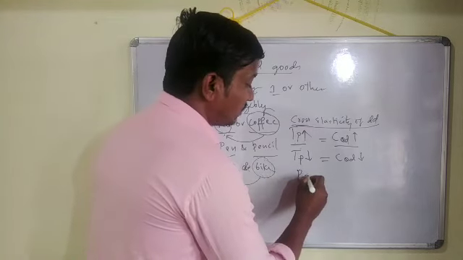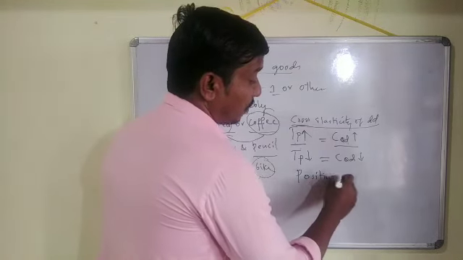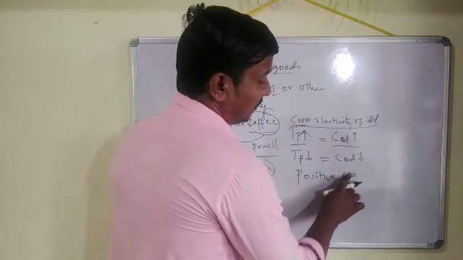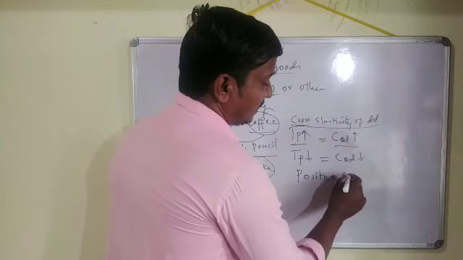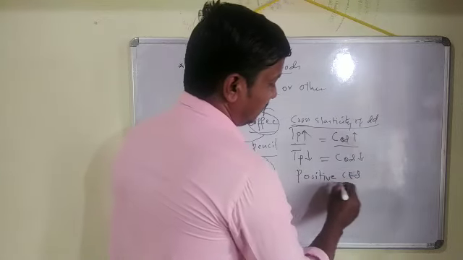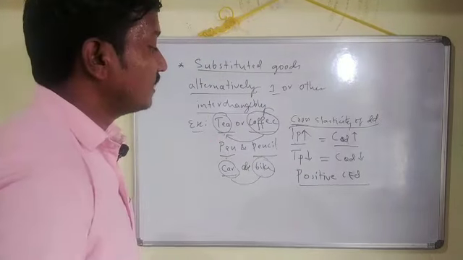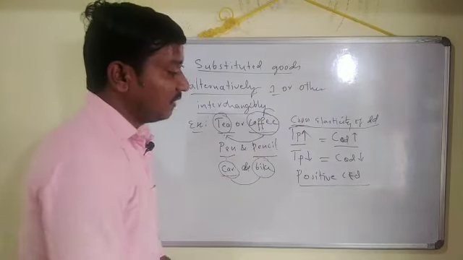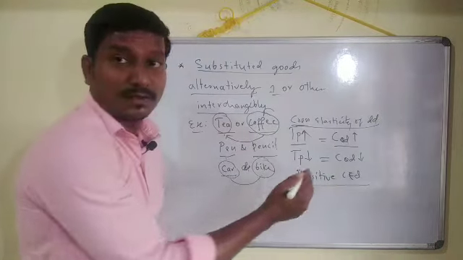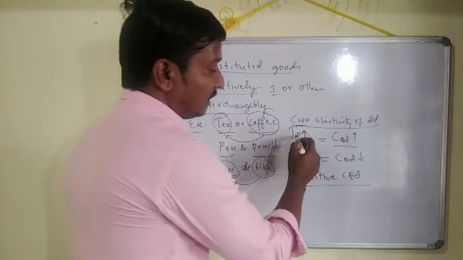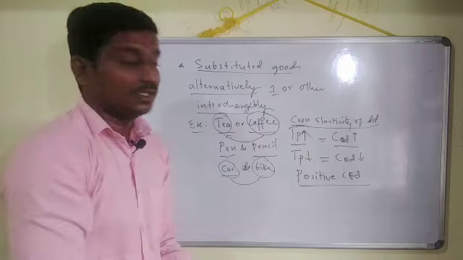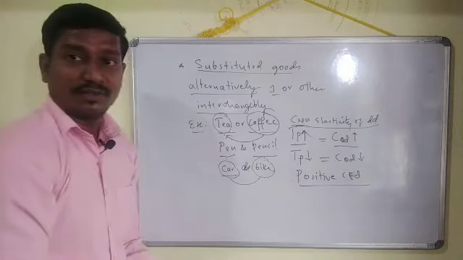It is positive cross elasticity of demand, in short written as CED. The elasticity of demand between one commodity and the other is positive. Okay, this is clear now.